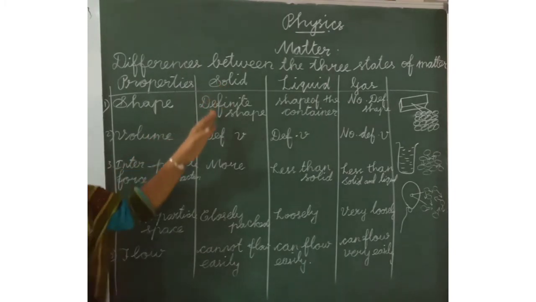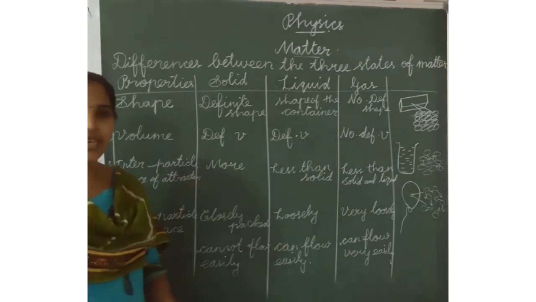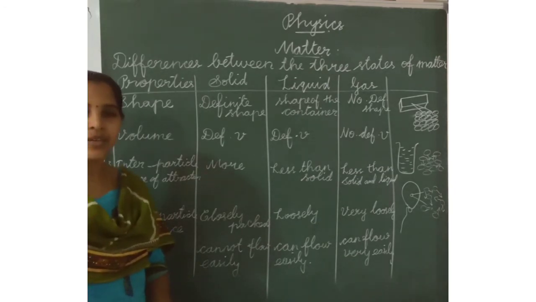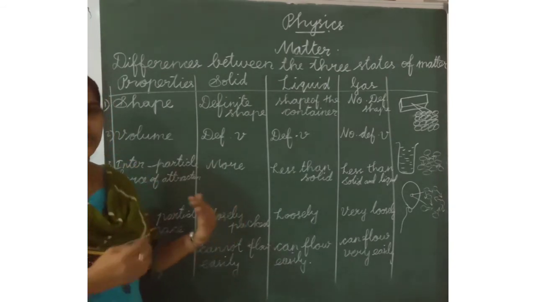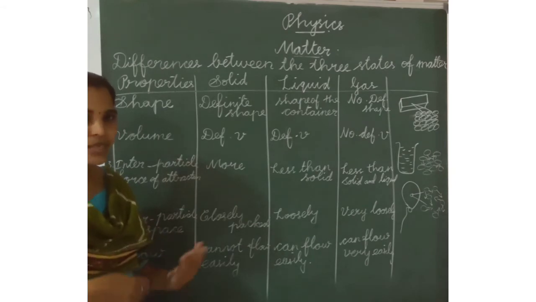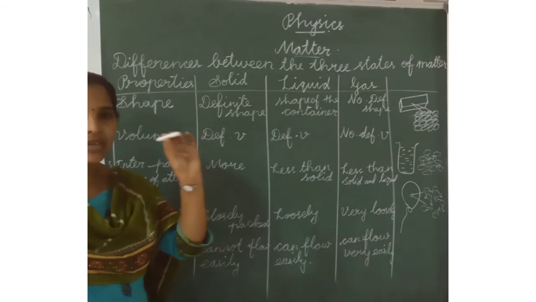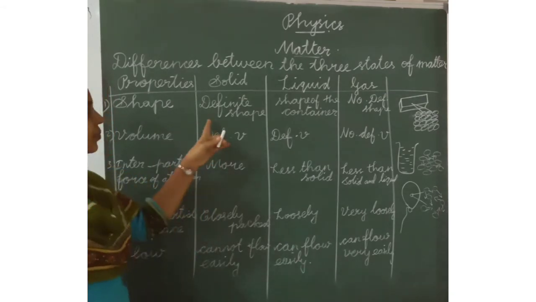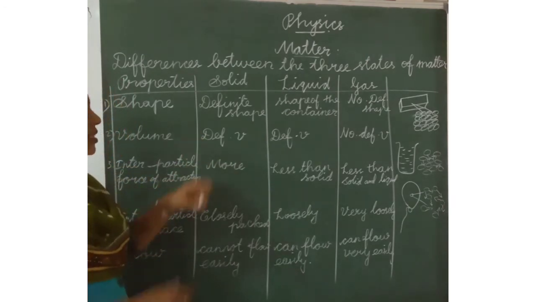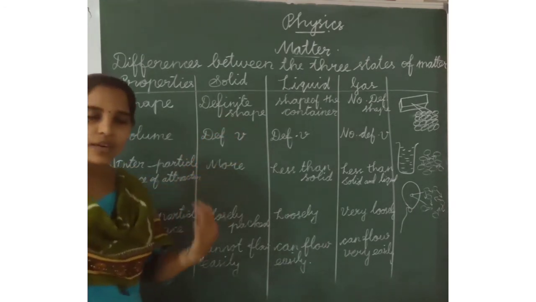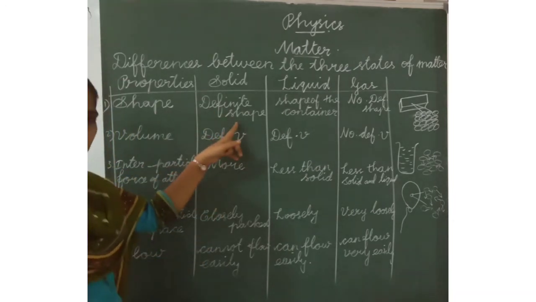When we take solids, what are some examples of solids? Duster, chair, table, water bottle, rubber ball, chalk, board. These are some examples of solids. They have definite shape. Does the chalk have shape? Yes. Does the board have shape? Yes. So it has definite shape. The water bottle also has shape. So it has definite shape.